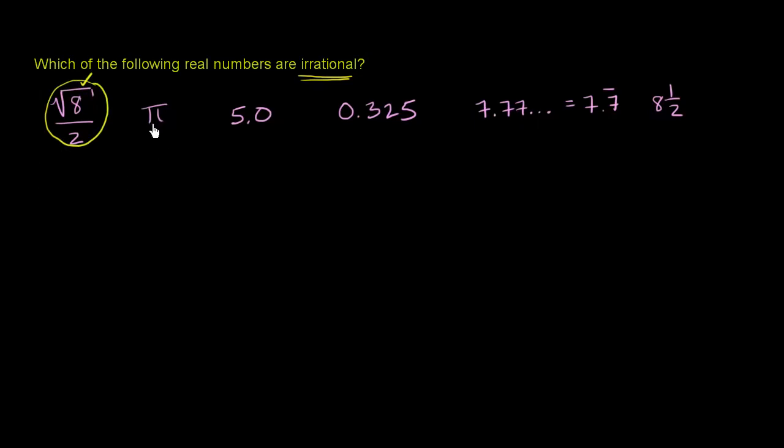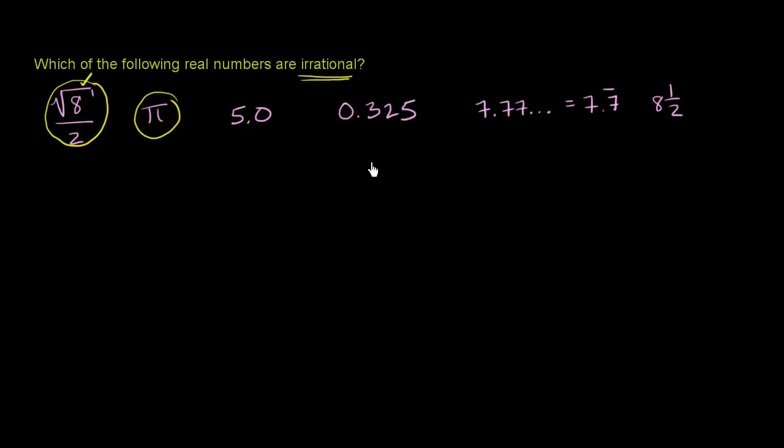Now you have pi, 3.14159. It just keeps going on and on and on forever without ever repeating. So this is irrational, probably the most famous of all of the irrational numbers. 5.0, well, I can represent 5.0 as 5 over 1. So 5.0 is rational. It is not irrational.